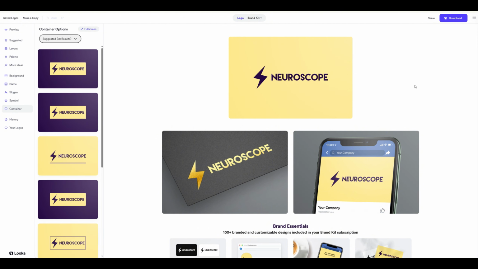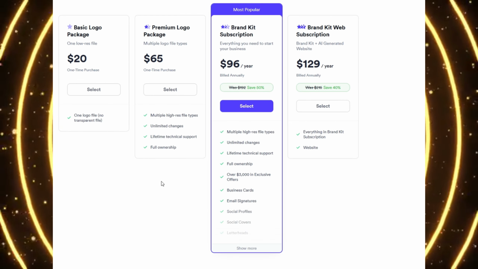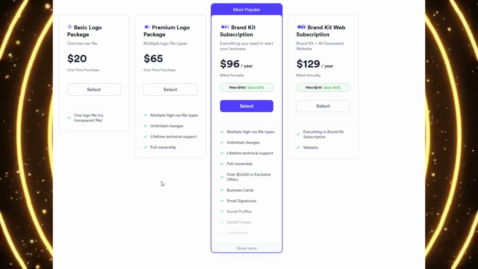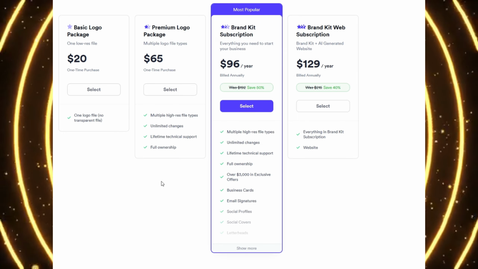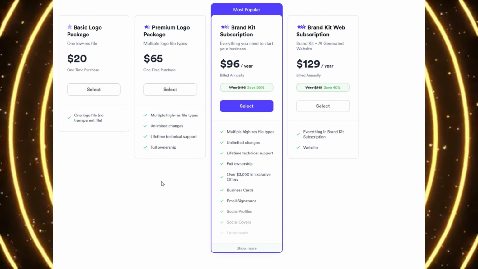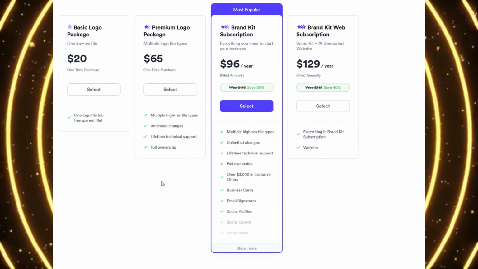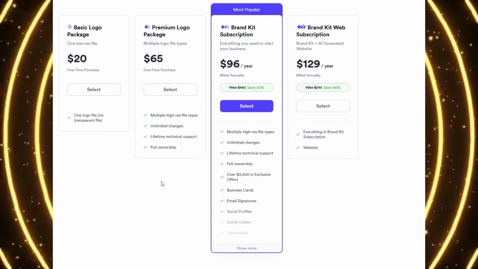Click on the download button in the upper right panel to see what the logo would look like in real scenarios. If you like everything and the design fits perfectly, click Get Brand Kit and download. The Looka service is paid, at $20 you get a logo in the form of a file. For $96 a year you get not only a logo, but a complete brand kit with templates for business cards, flyers, prints, designs for social networks, and so on.